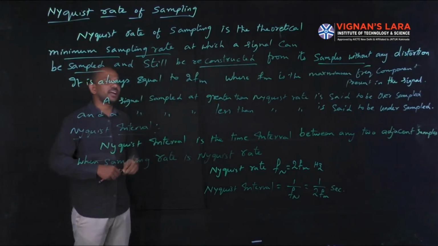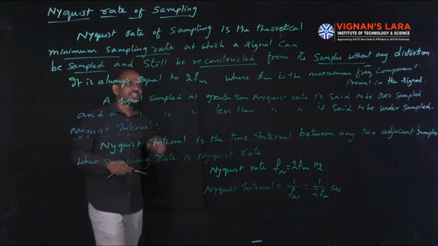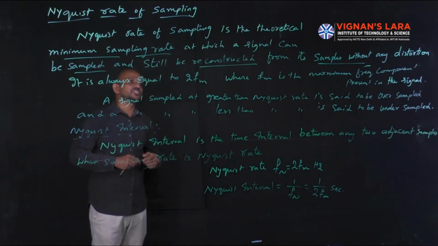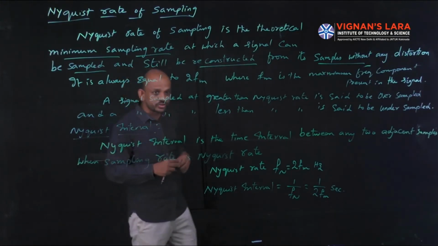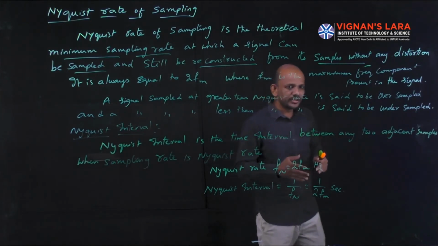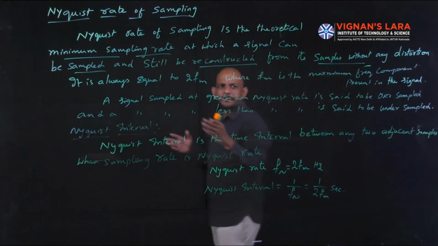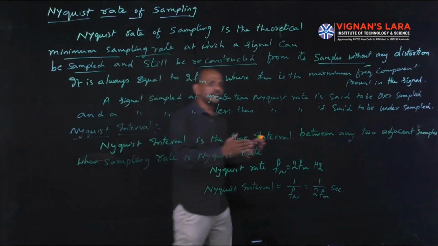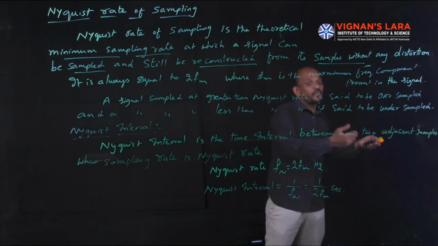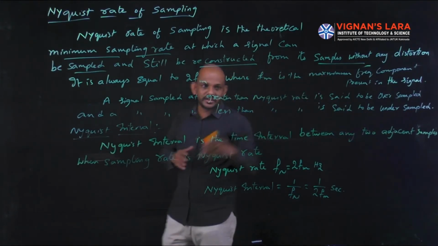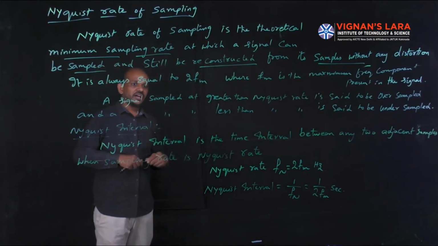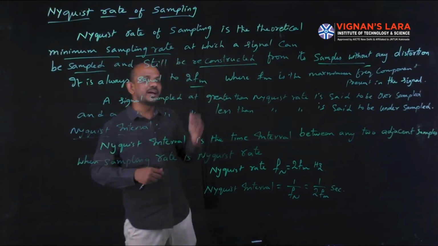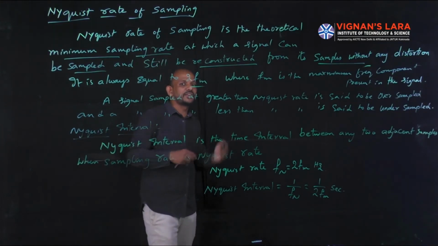So the Nyquist rate of sampling is the theoretical minimum sampling rate at which the signal can be sampled and still be reconstructed from its samples without any distortion. If we sample the signal at this rate, we can recover the original signal from the samples without any distortion. That is the Nyquist rate, and its value is always equal to 2 fm. That is the minimum sampling frequency.